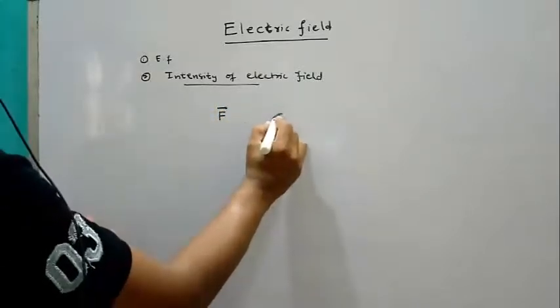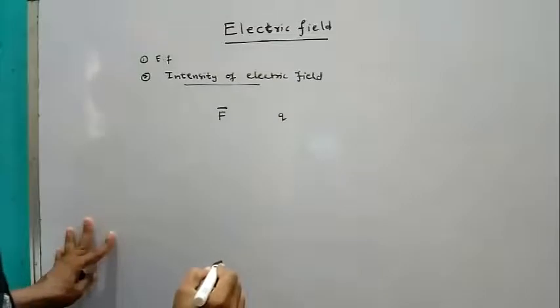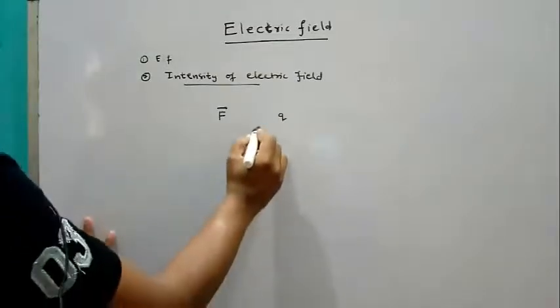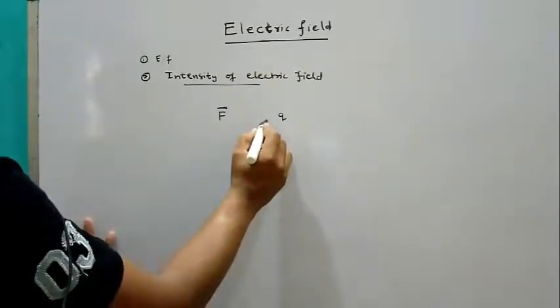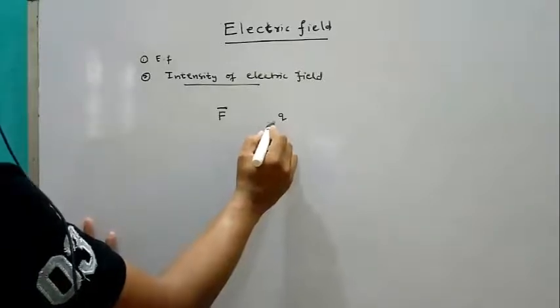The force experienced by a unit positive charge placed at that point.